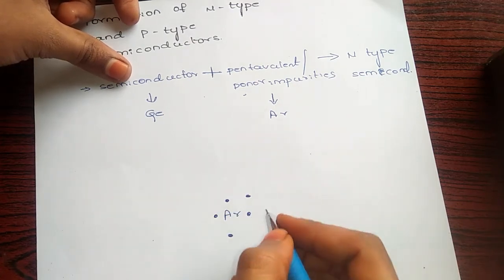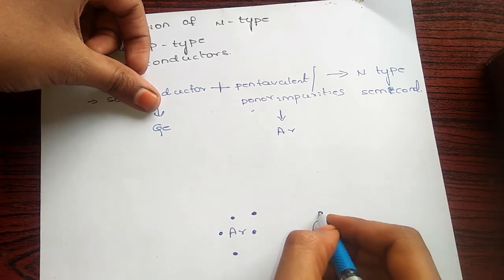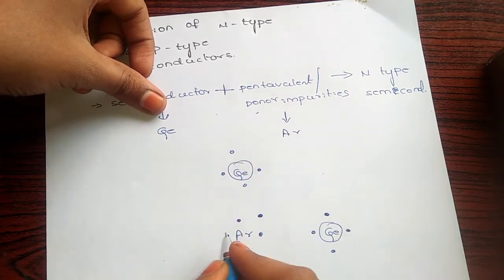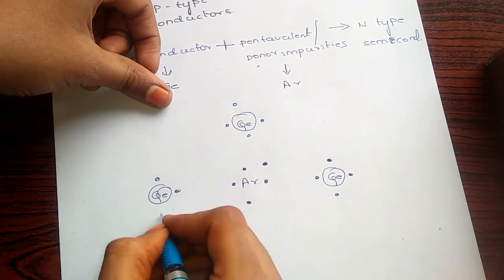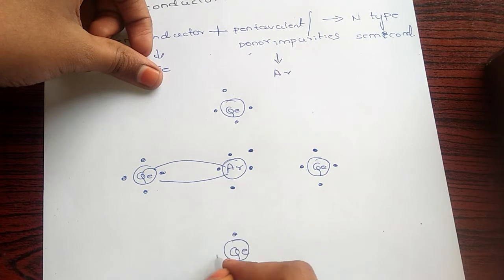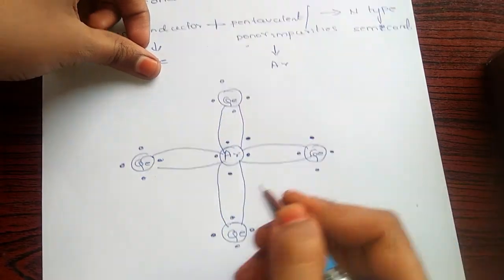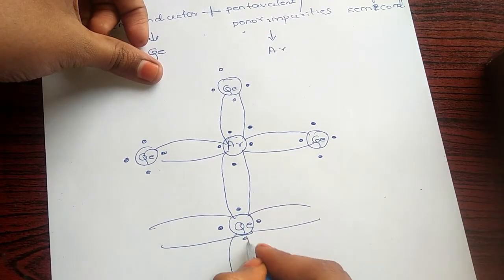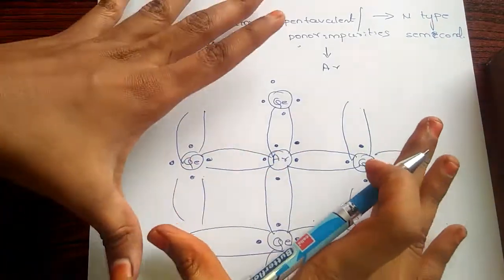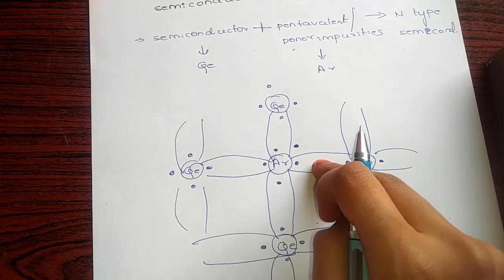It forms bonds with germanium atoms, which have 4 valency electrons.